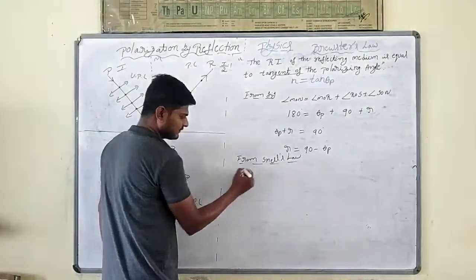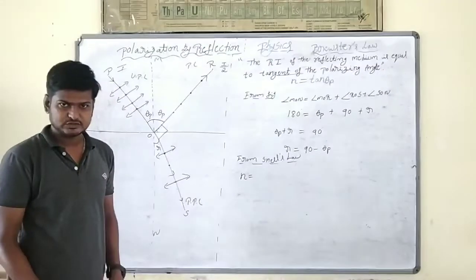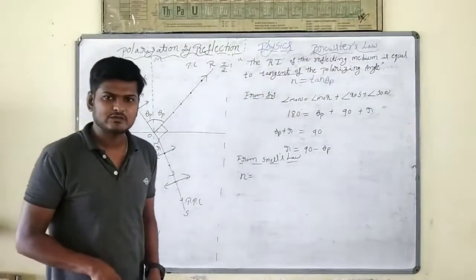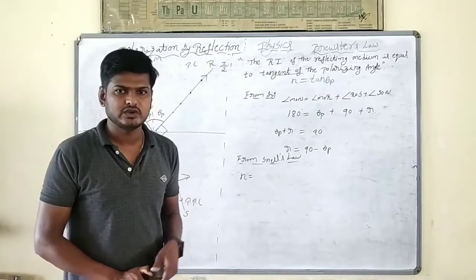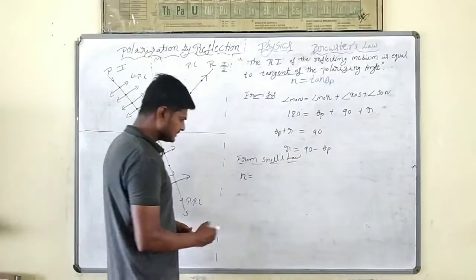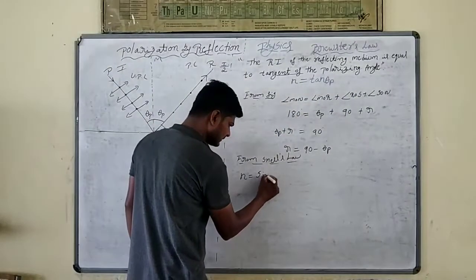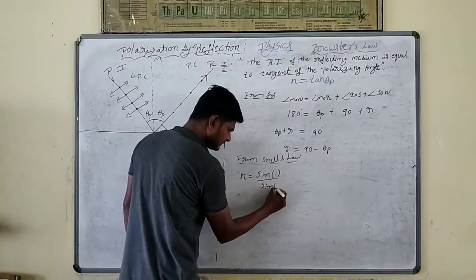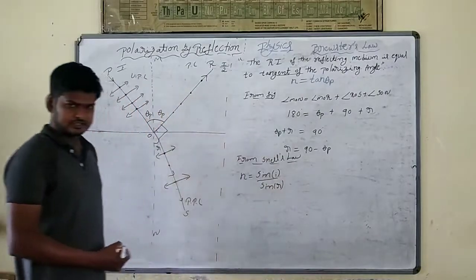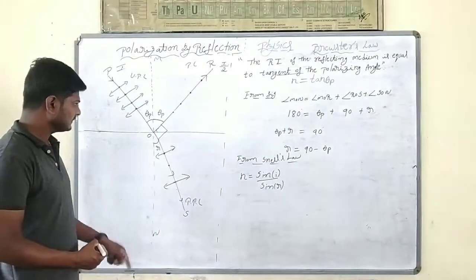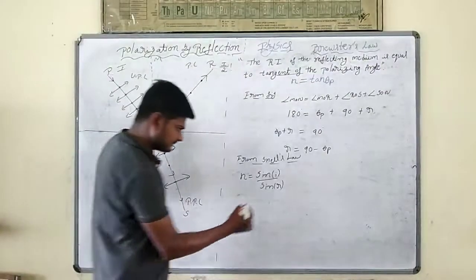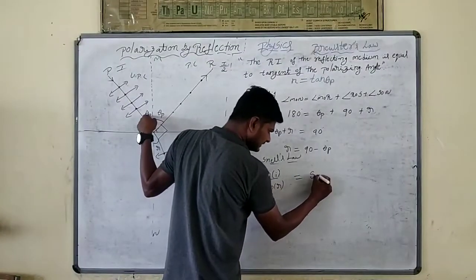We know this already from the ray optics chapter. Snell's law says the ratio of the sine of the angle of incidence to the sine of the angle of refraction is equal to the refractive index of the medium. That means n is equal to sin i by sin r. Now the angle of incidence is the polarizing angle only, so in place of i we write theta p.